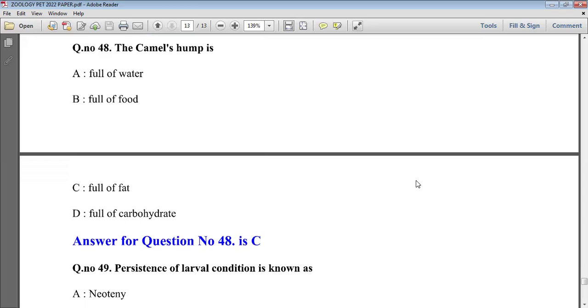Next question, camel hump is. Here it asks about the adaptation pattern. Camel is the best example of desert adaptation, and the camel's hump shows adaptation for the storage of food. So we can see full of food in option B. So B is the right answer.